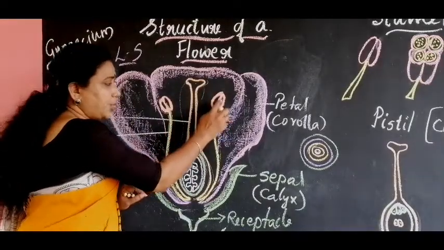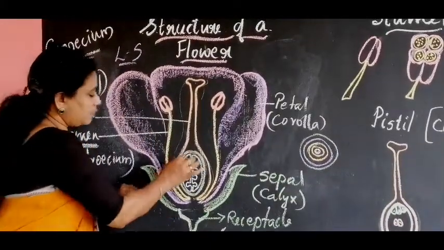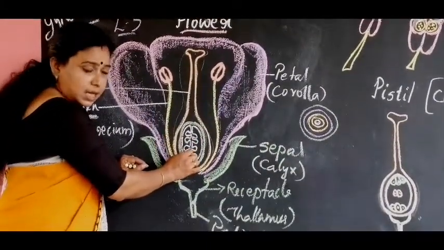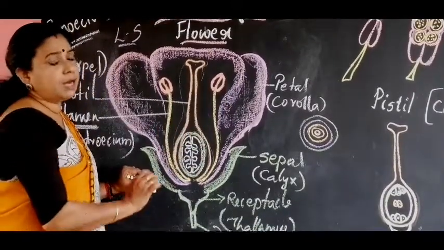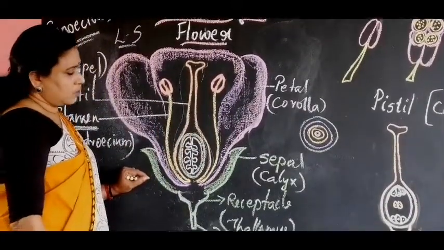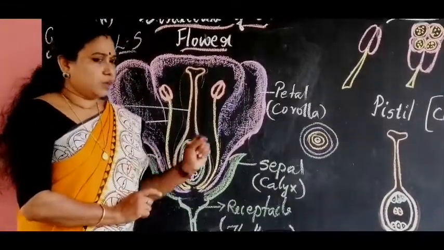Male gametes are produced inside the stamen, and the female gamete or egg cells are produced inside the carpel or pistil. So, this is the structure of a flower.